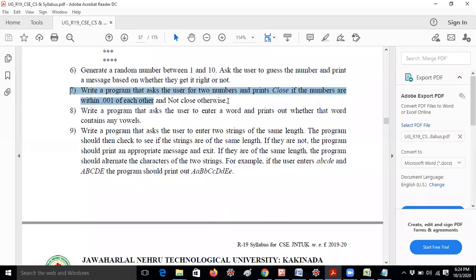Now the next question is 7. They are giving some questions, but they are not meaningless actually. If a question is very meaningful, then we can do a lot of exercises regarding it. They are giving some questions in a funny way. The next example: write a program that asks the user for 2 numbers. You have to enter 2 numbers and print close if the numbers are within 0.001 of each other, and not close otherwise.